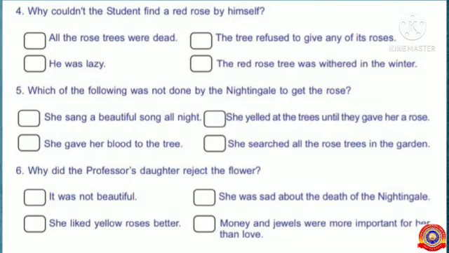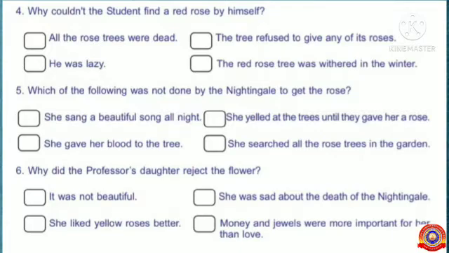Look, the fourth question. Why couldn't the student find a red rose by himself? The options are all the rose trees were dead. He was lazy. The tree refused to give any of its roses. The red rose tree was withered in the winter. Did you identify the correct answer? Tell me what's the answer? Yes, you are right. The red rose tree was withered in the winter is the correct answer. So put a tick mark there.